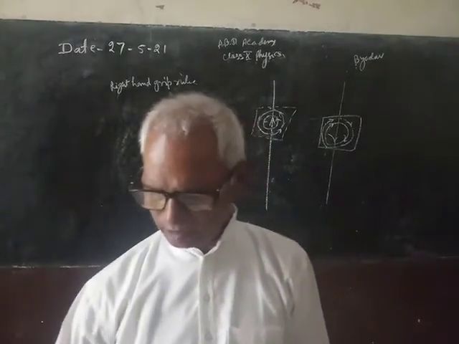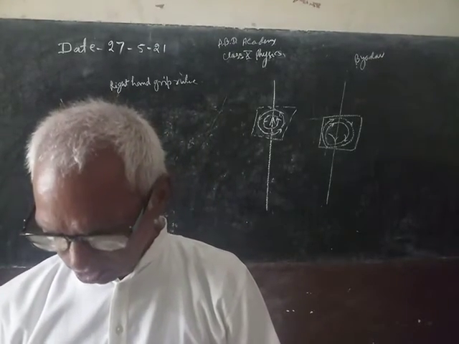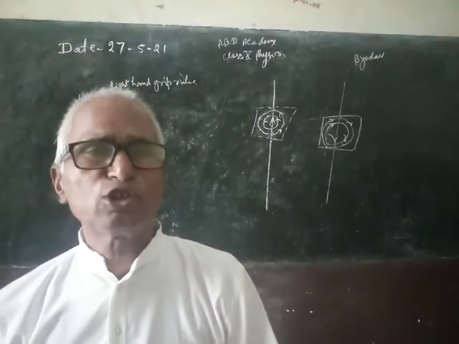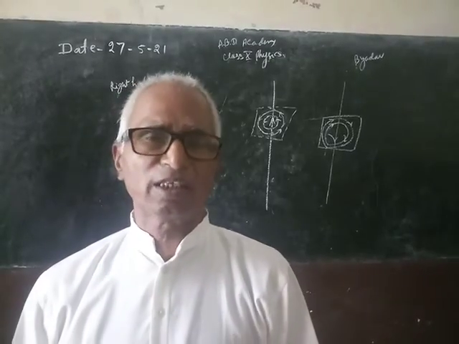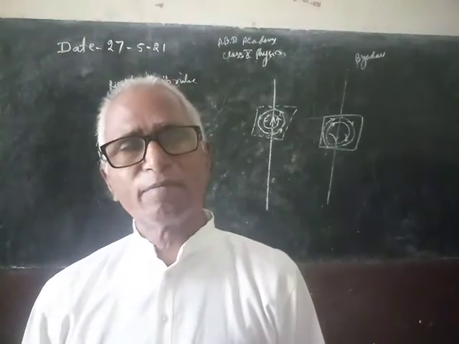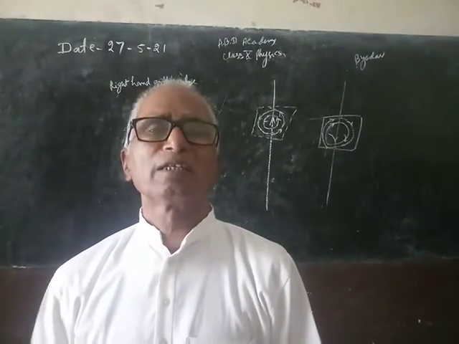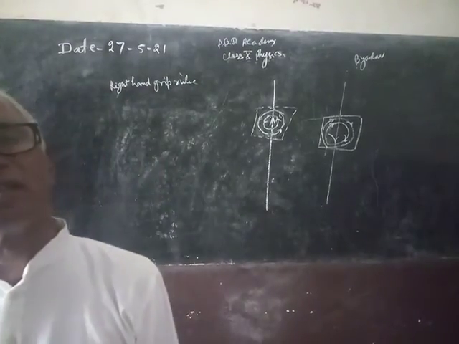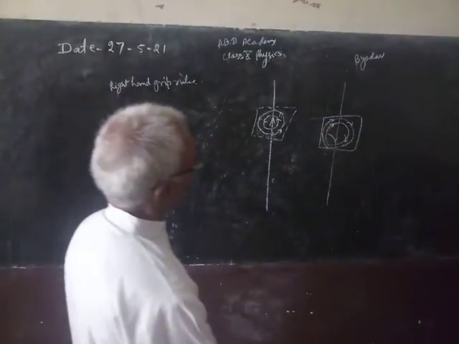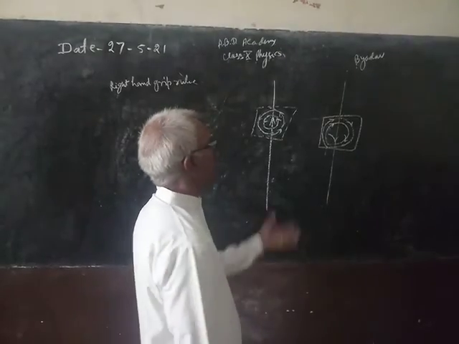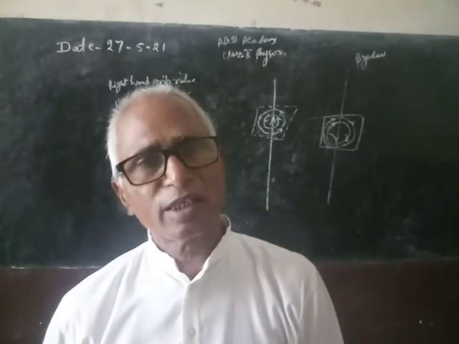By this I have explained the right hand grip rule, which says that imagine to grip the wire in your right hand such that your thumb is in the direction of electric current, then the magnetic field direction will be in the direction of the curling of the fingers and perpendicular to the direction of electric current in both cases.